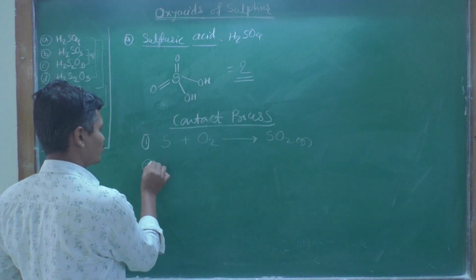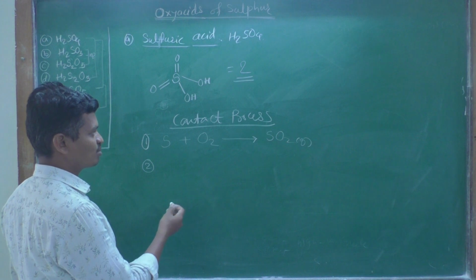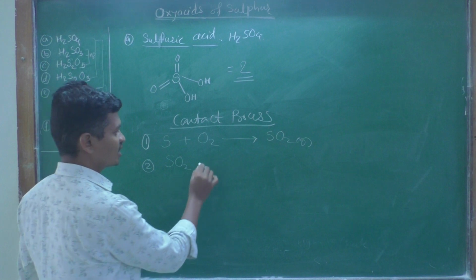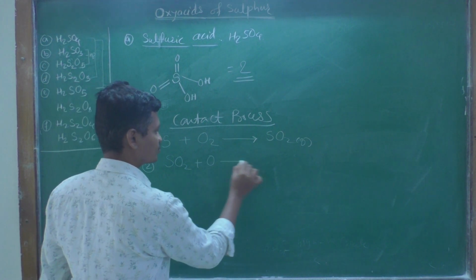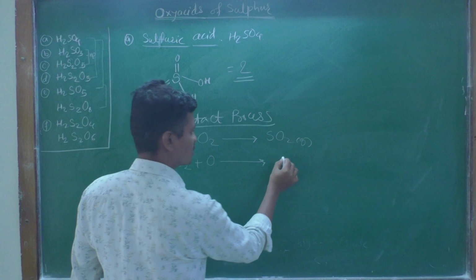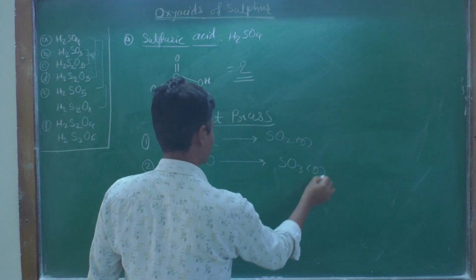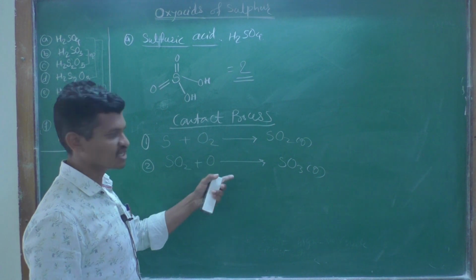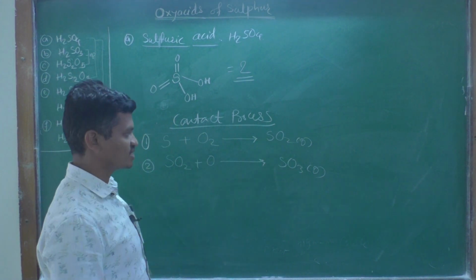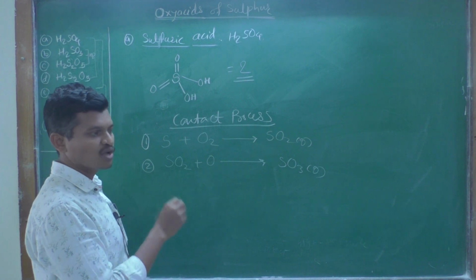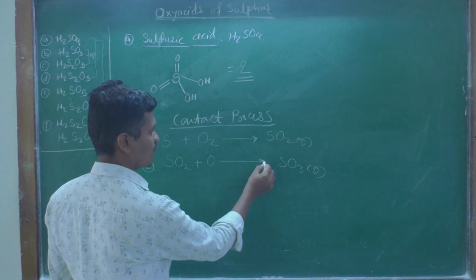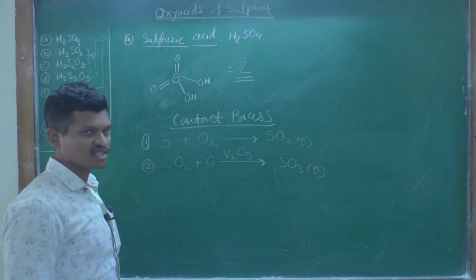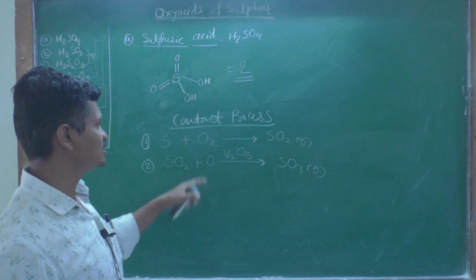And in the second step, what is done in the second step of contact process? This sulfur dioxide, which is formed in the first step, is again oxidized to sulfur trioxide gas, that is SO3 gas. Sulfur dioxide gas, SO2 gas prepared in the first step is further oxidized to SO3 gas, that is sulfur trioxide, and this is the very crucial, very important step, and this step requires a catalyst, and we know that V2O5, that is vanadium pentoxide, is the catalyst used in this contact process.